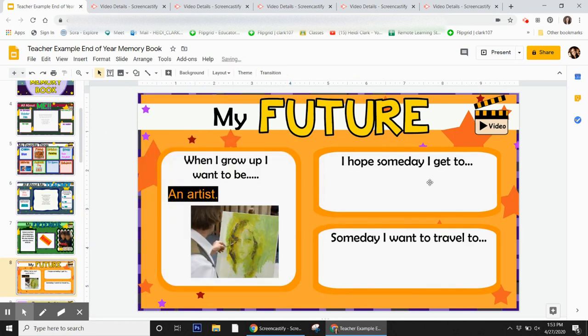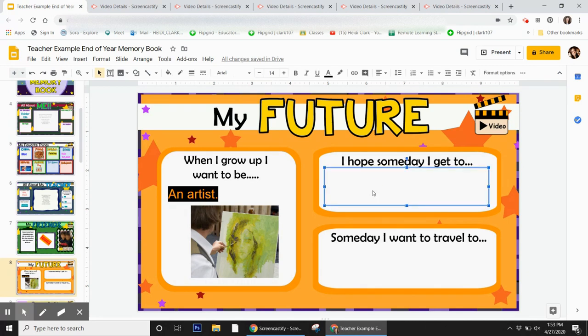So this can be anything you want to do. Do you want to go camping? Do you want to travel through space? Do you want to meet a robot? Something you want to do someday. Do you hope someday I get to play with Lego in class and build a giant roller coaster? Whatever you hope someday you get to do, you can type here.